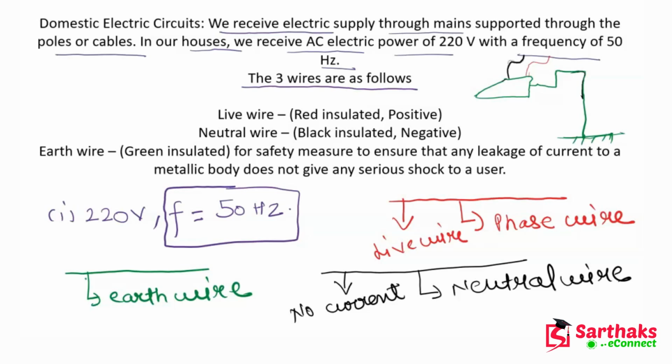So I hope, guys, you might have been able to understand the difference between these three wires. Let me again clear it to you. This is your live wire, or you can call it phase wire. The current only flows in this wire. This is your black wire. There is no current flowing in this wire, and this earth wire is connected to the circuit to protect you from the shock. I hope, guys, this is understood by you. So now let's move on to the next slide.